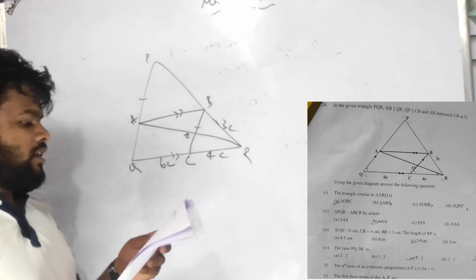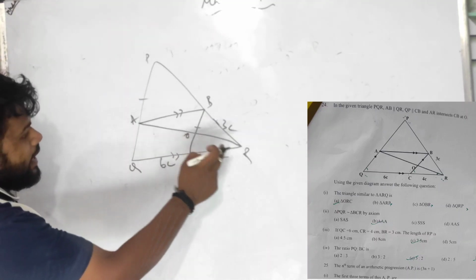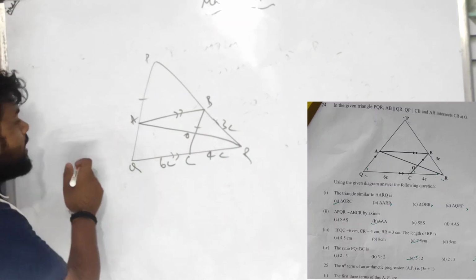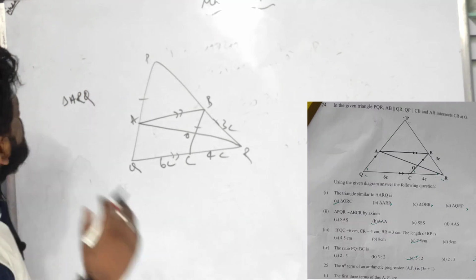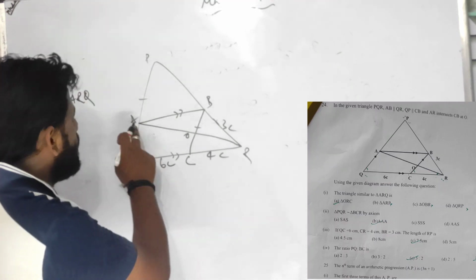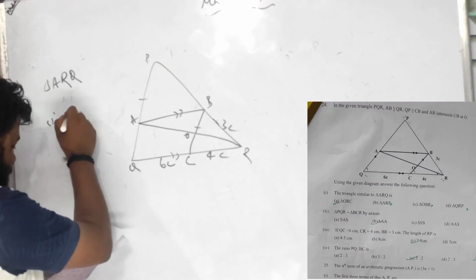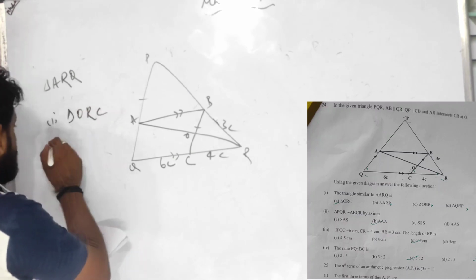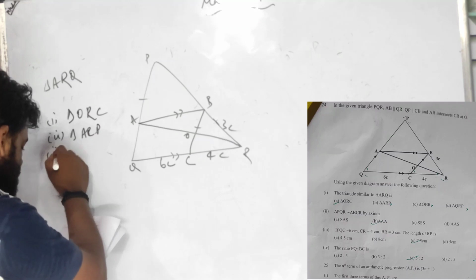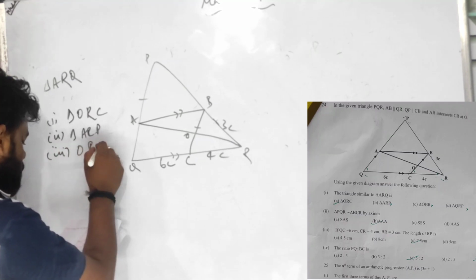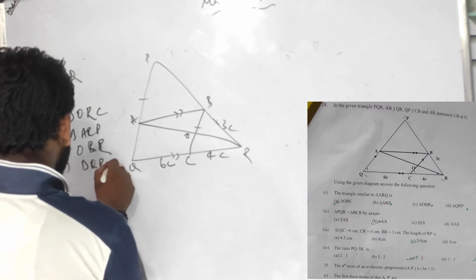Here it is saying that a triangle is similar to ARQ. Which triangle will be similar to triangle ARQ? Let us see what is given in the options. Bit 1: triangle ORC, bit 2: triangle ARP, bit 3: triangle OBR, bit 4: triangle QRP.